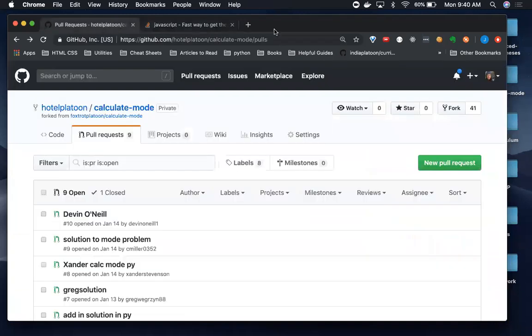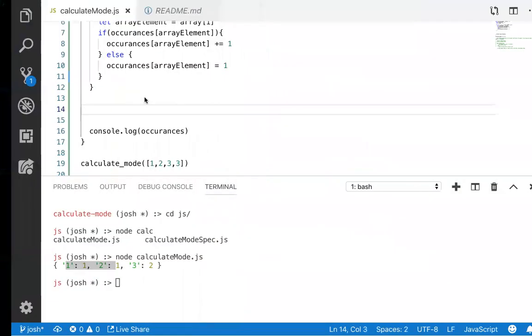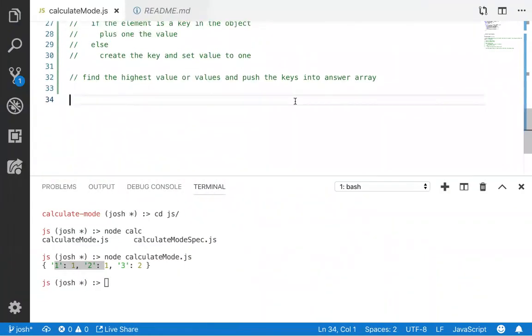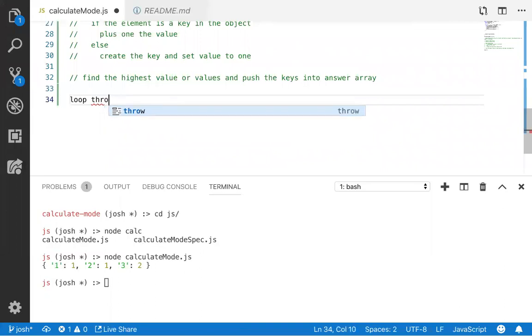All right, let's try it this other way. Help me write the pseudocode for this. Okay, so now I need to find the highest values from our key value pairs that we have, right? So if we are looping through my object, I'm just going to say loop object. What am I checking at each point of this loop? The value. And I want to say if value, what?